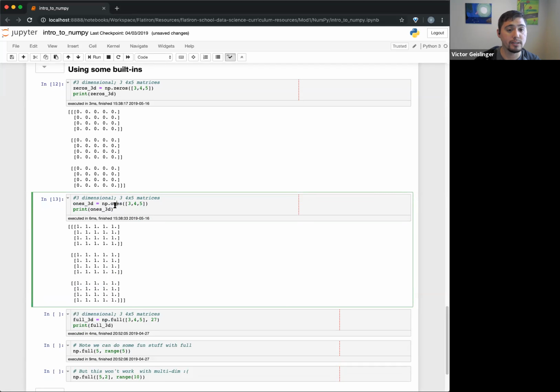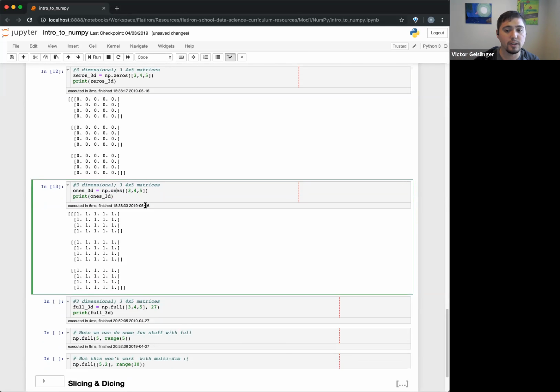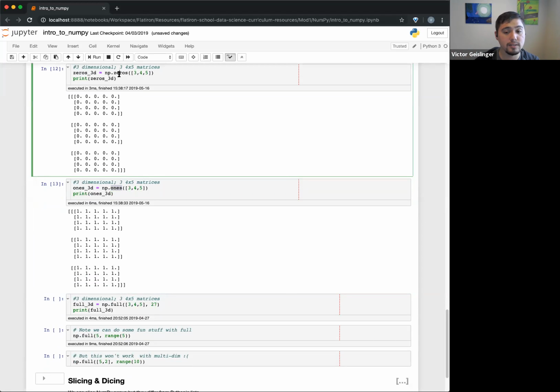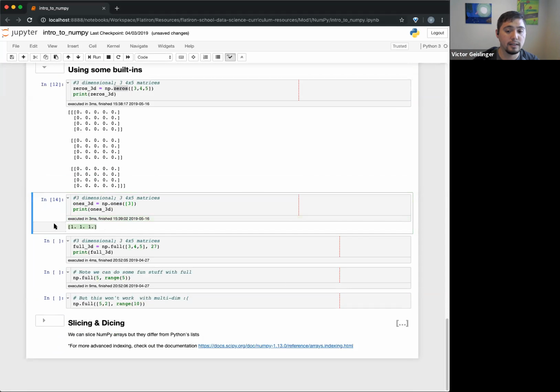For example, if we wanted to add 0 to it, we saw we can add basically this part, or we'll do more complicated calculations. But know that we can very quickly create an array of ones or an array of zeros. If I put, for example, just 3 here, this will create a single one-dimensional array of just ones.